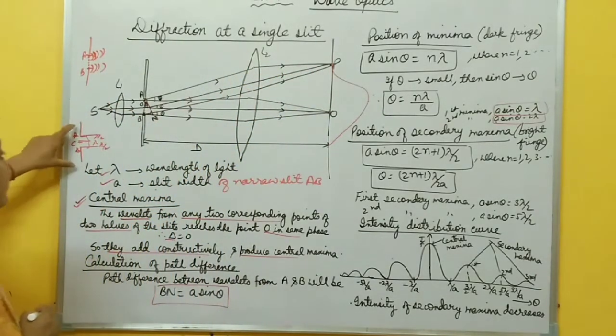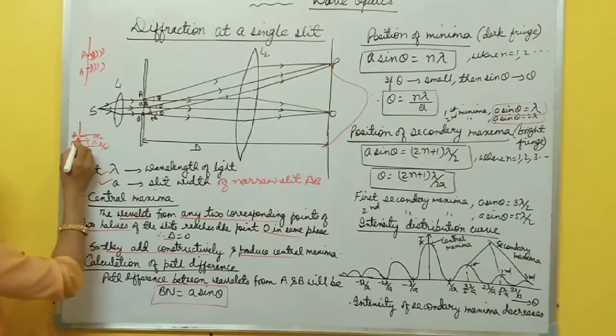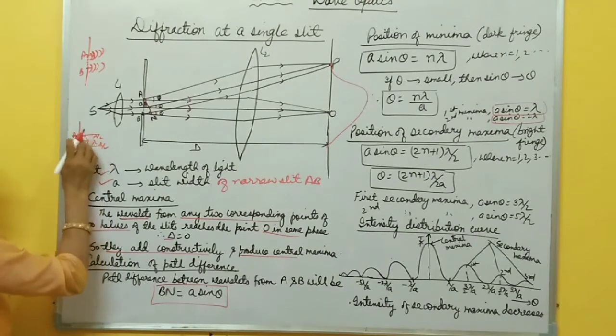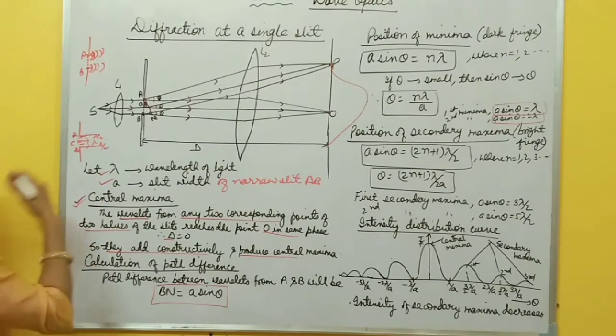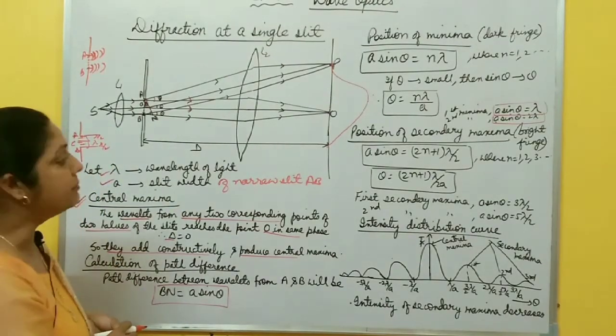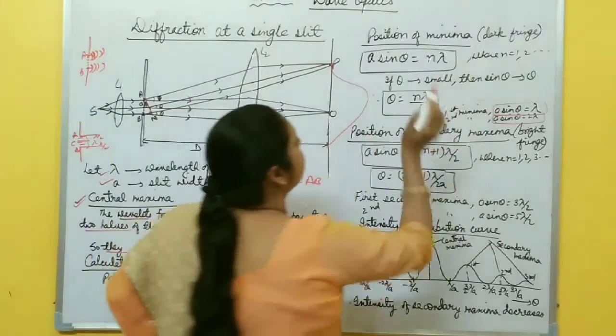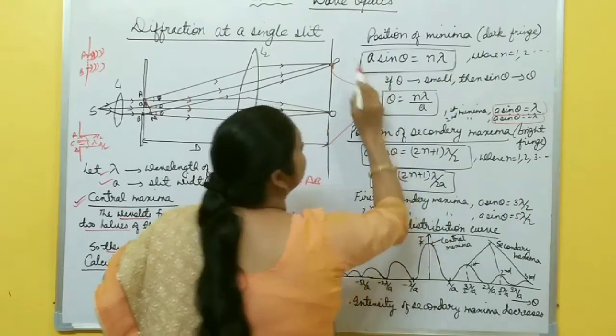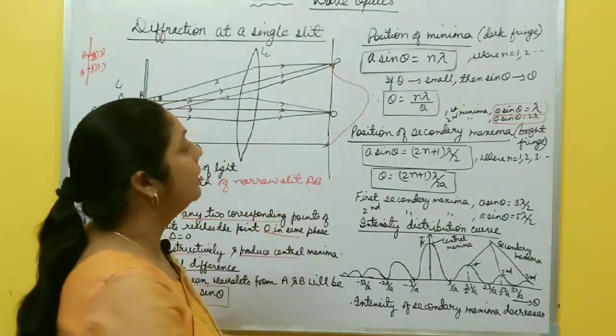Now if the path difference is 2 lambda, divide the slit into 4 equal parts. Again, the path difference between any two corresponding points is lambda by 2. So again, intensity is minimum. In this way, just remember this one: the position of minima in the diffraction pattern is a sine theta equal to n lambda.